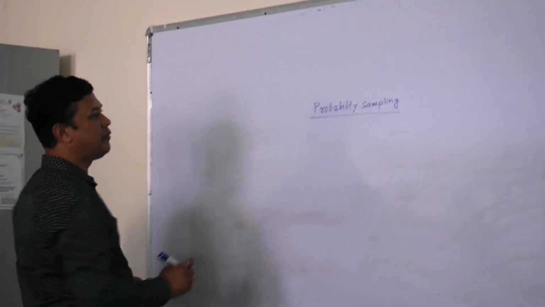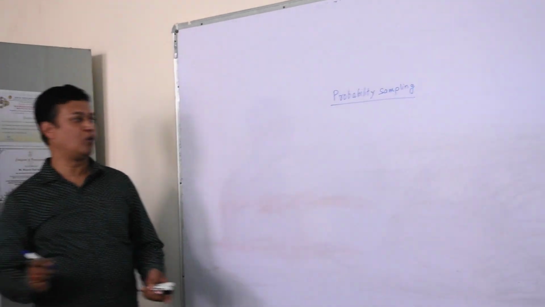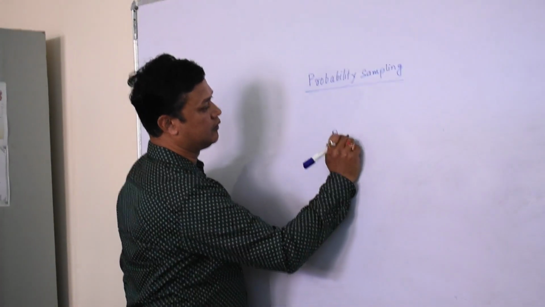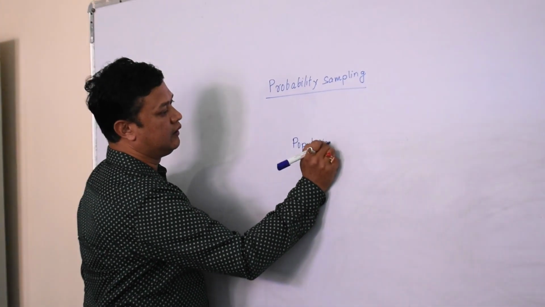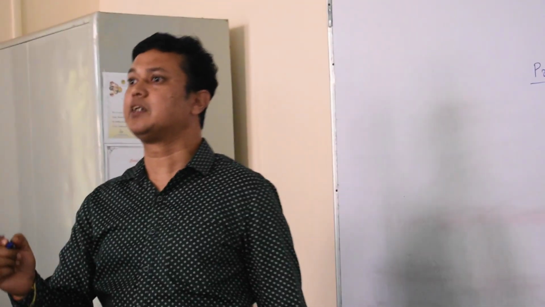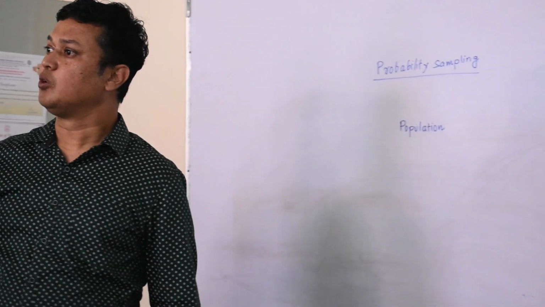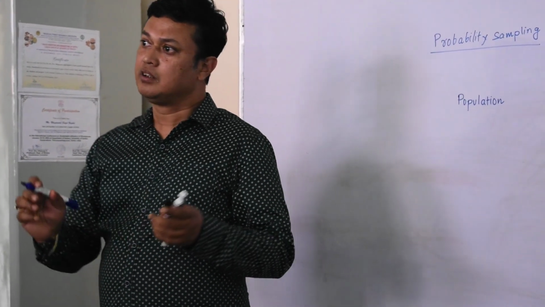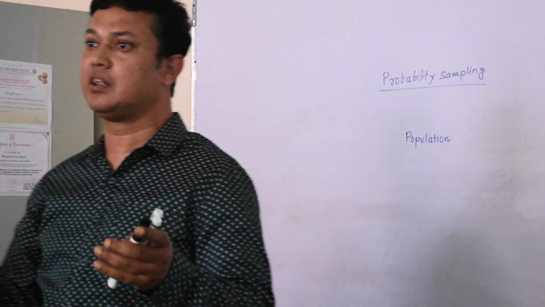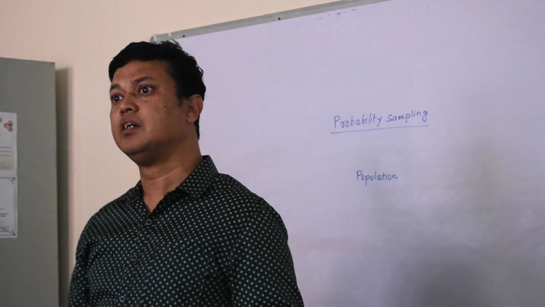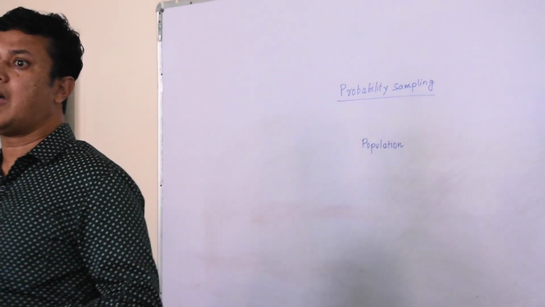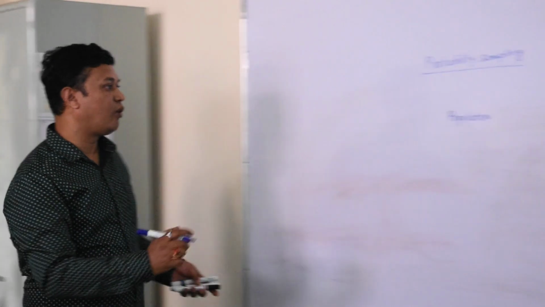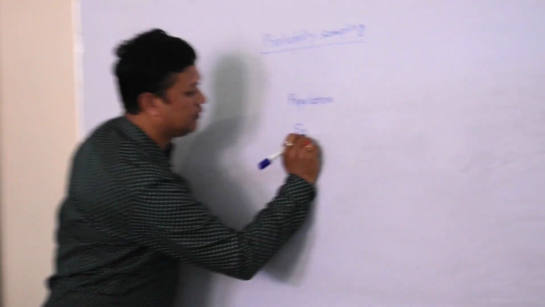Before going to probability sampling, we need to know about a terminology called population. Population means the entire data set which is to be studied, right? The entire data set can be the class, all of you in the class, the entire number of students in a class or a semester. So this is population. If I draw some people out of that population, they are called a sample, right?